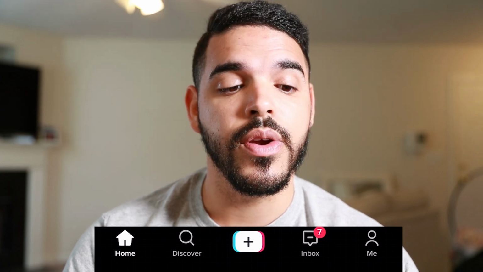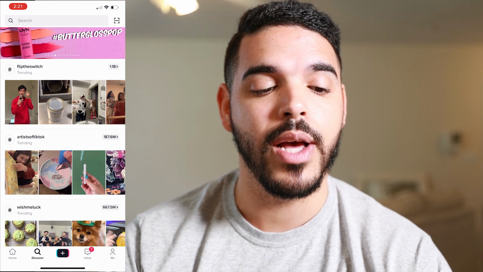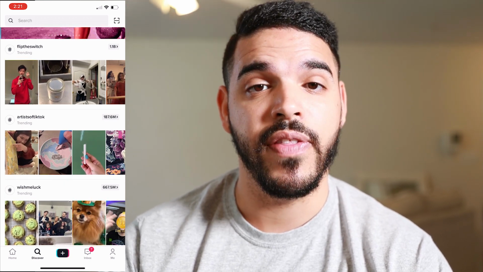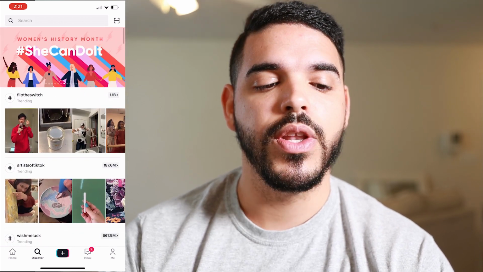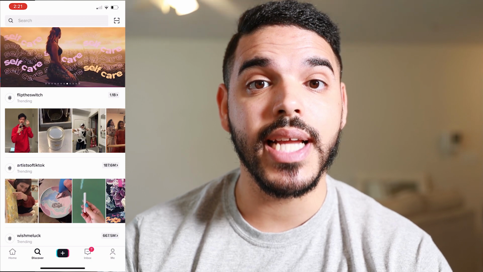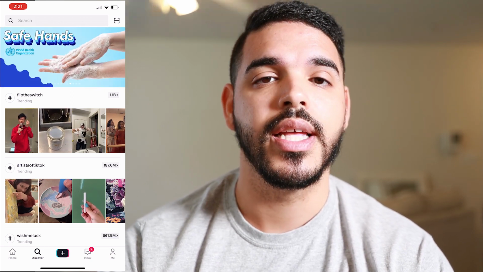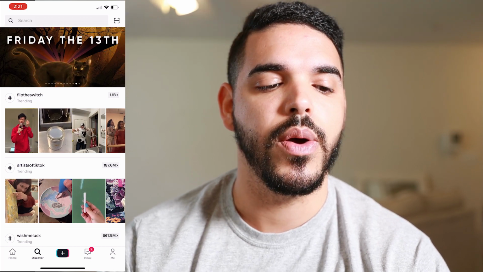If you go to discover, you will notice multiple themes and multiple hashtags. Now, don't be overwhelmed. This is just showcasing to you trending hashtags within the app. This is very beneficial information for you to observe. If you notice at the top, it shows what TikTok is advertising and what it wants you to use for these trending topics. For example, for me personally, let's go ahead and look at